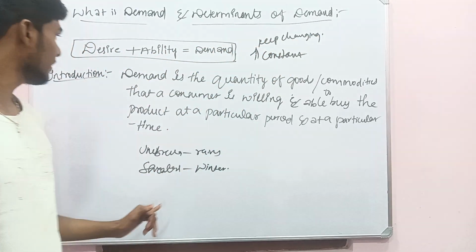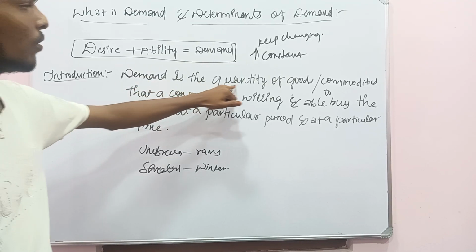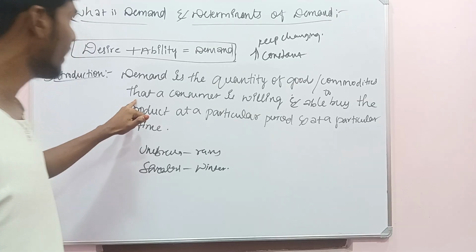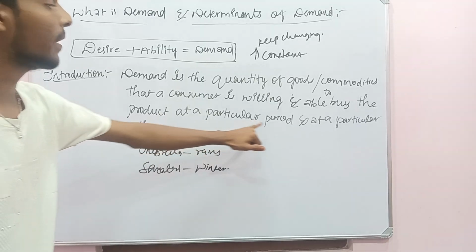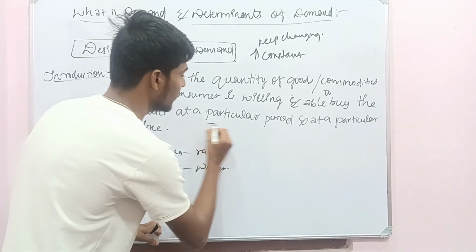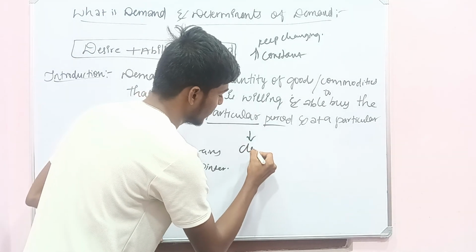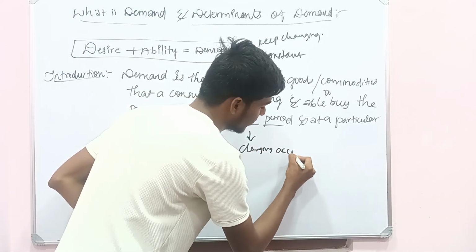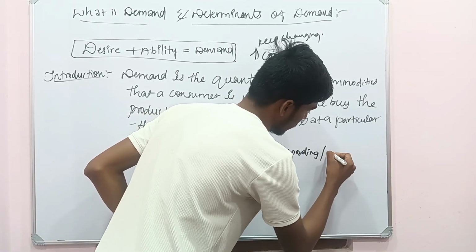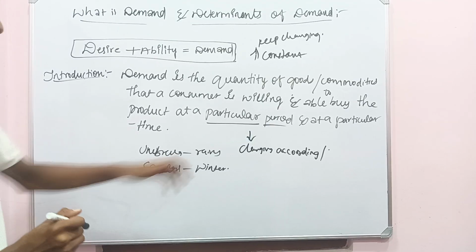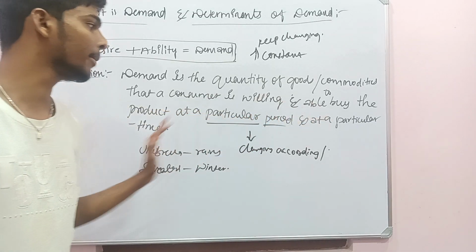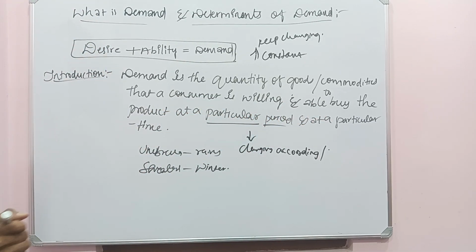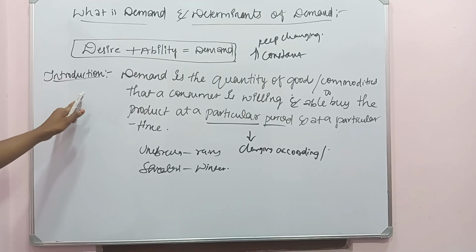It cannot be constant. Here you can see that demand is the quantity of goods or commodities that a consumer is willing and able to buy at a particular period. Demand keeps changing according to the seasons, at a particular time. This is called demand. Now let's see the determinants of demand. Determinants are those factors which can influence demand.